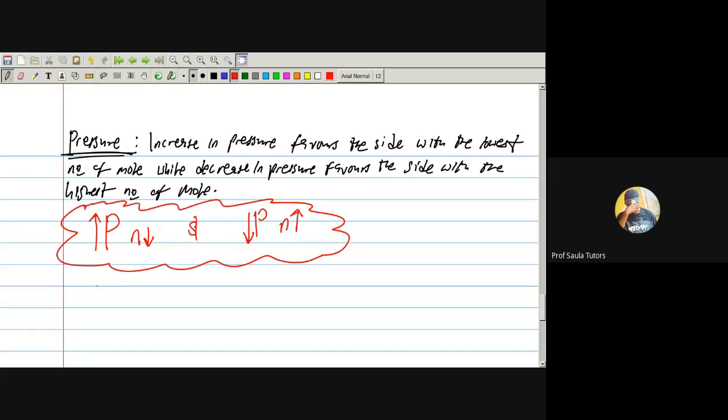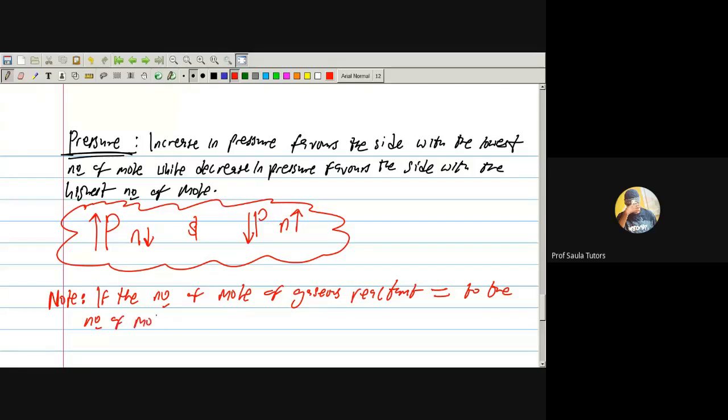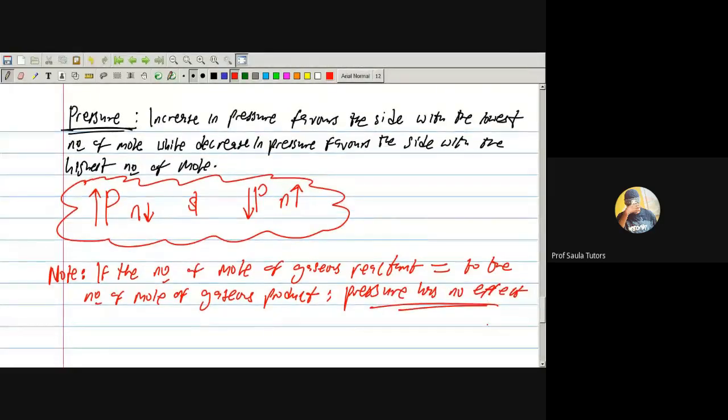And note these facts. If the number of mole of gaseous reactants is equal to the number of mole of gaseous products, are you there? Note that pressure has no effect. Pressure has no effect. Please take note of all this fact that is here.